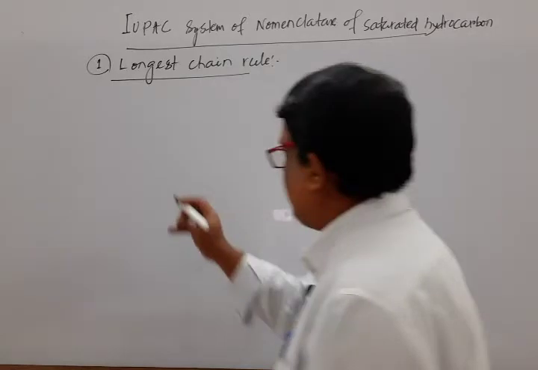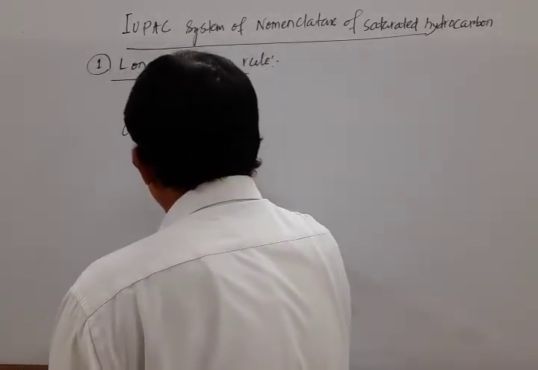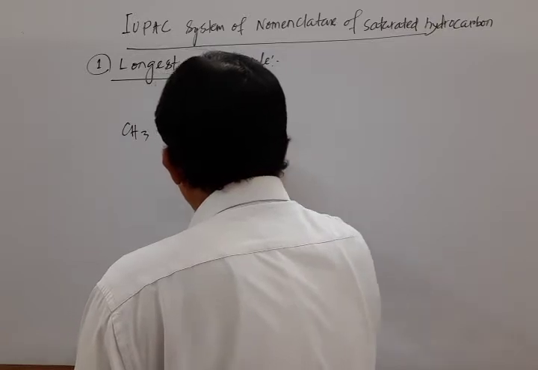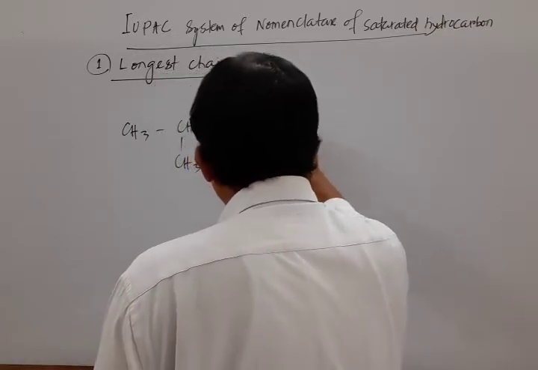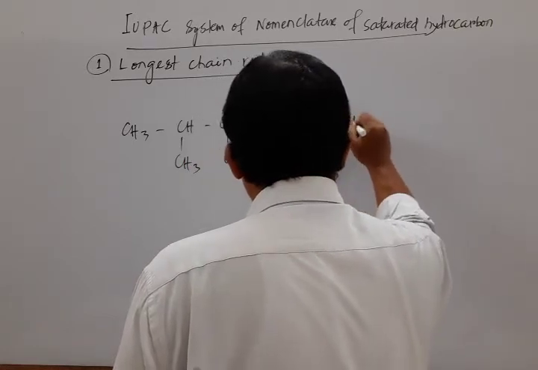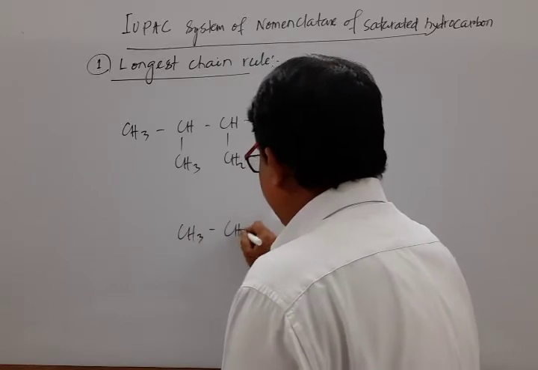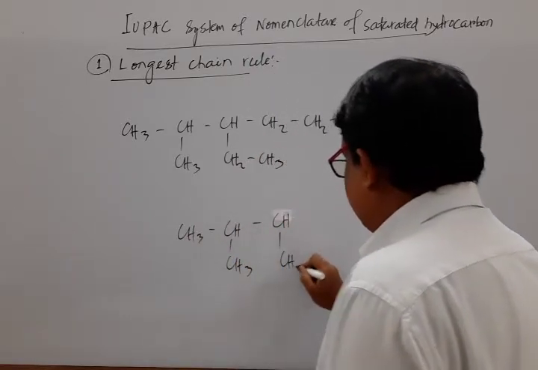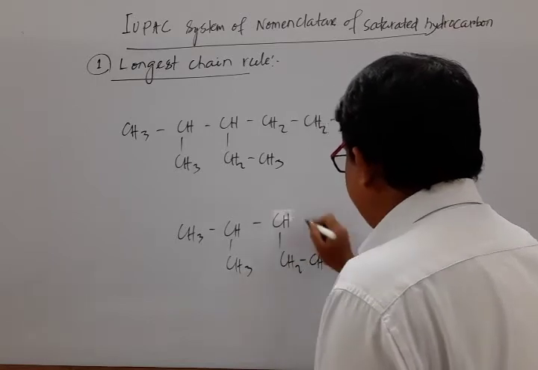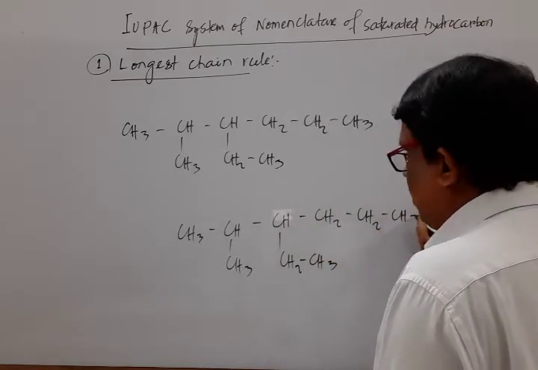CH3, CH, CH3, CH, CH2, CH3, CH2, CH2, CH3. I rewrite this one. Mark that. CH3, CH, CH2, CH3, CH2, CH2, CH3.